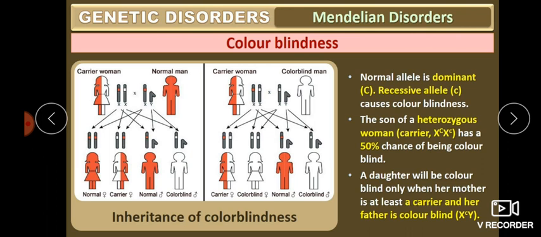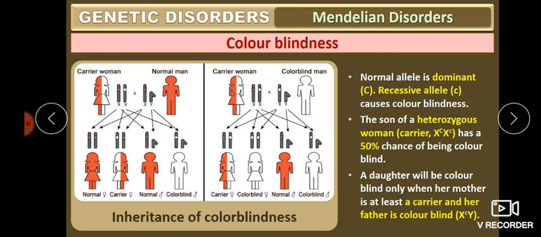Here you can see a carrier woman and a normal man. When a carrier woman marries a normal man, they produce 4 children. Of those 4 children, 2 become normal, 1 becomes colorblind and 1 daughter becomes a carrier.